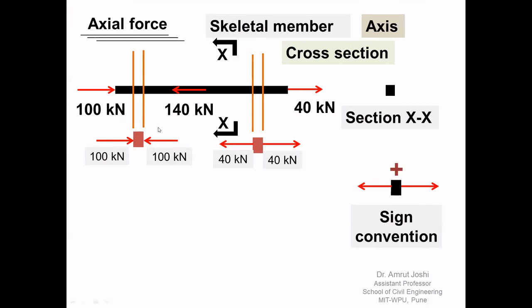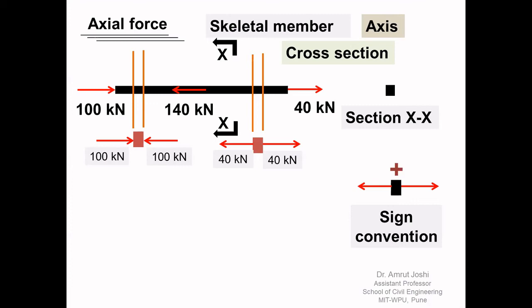So the axial force here is contrary to this sign convention. Therefore here we have an axial force of minus 100 kilonewton, or an axial force of 100 kilonewton compressive, whereas here we have an axial force of plus 40 kilonewton, or an axial force of 40 kilonewton tensile. So we have now understood the definition of axial force and its sign convention, and now let us look at the effect of the axial force. As the name suggests, it is the pair of forces along the axis.